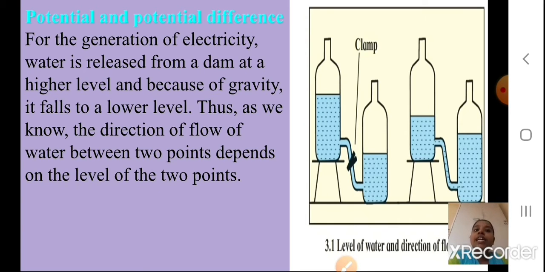Thus, as we know, the direction of the flow of water between the 2 points depends on the level of the 2 points. So how will the direction of the flow of water be? You can't hold the water and change its direction. So how will it depend? It will depend on the level of the 2 points, at what level they are kept.